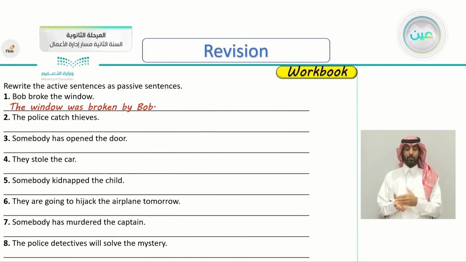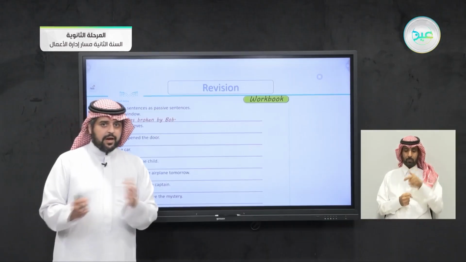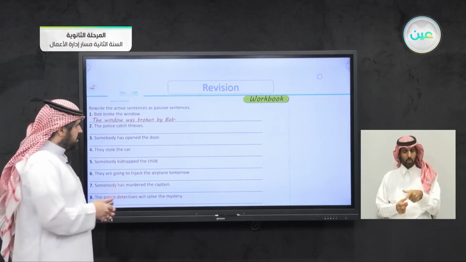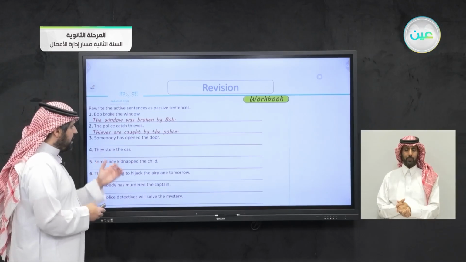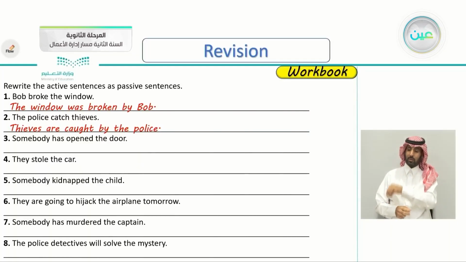The second one, the police catch thieves. They always catch thieves. So this is a present simple. So how do we change it to a passive form? Let's see. Thieves are caught by the police. Again, an irregular verb, caught. Thieves are caught by the police.